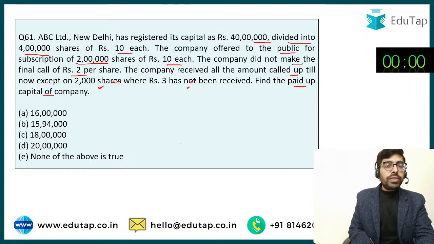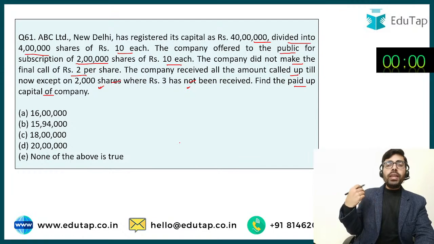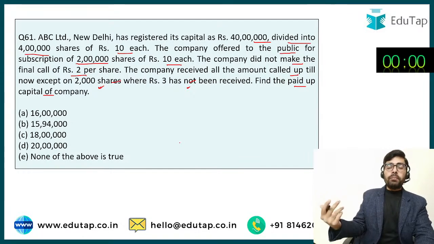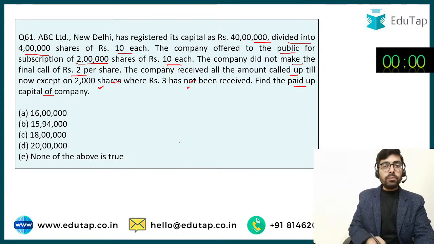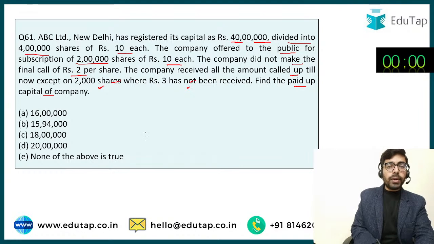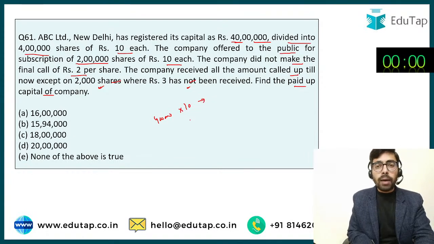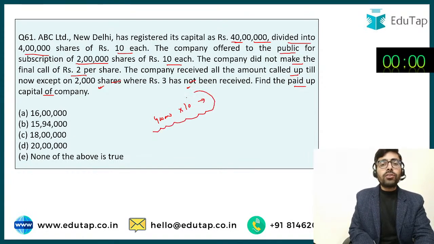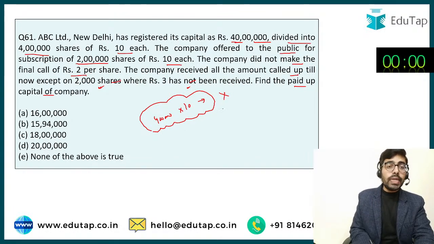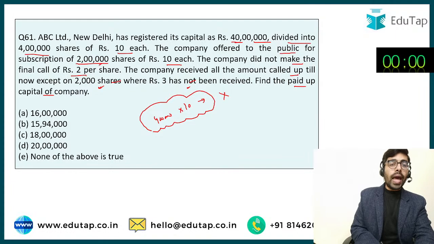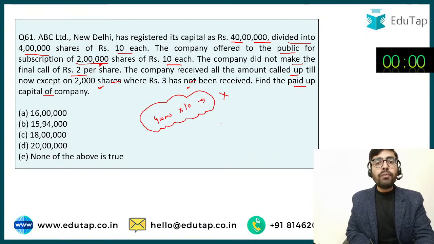Now, if I'm setting up any company, I would be registering my company with a certain amount of capital. This is the amount of capital which my company can raise during its lifetime. So here we are being told this company is registered with rupees 40 lakh of capital. So 4 lakh shares into rupees 10 each. So 40 lakh is the registered capital of the company. But right now the company does not need this 40 lakh. Right now the company only needs subscription on the 2 lakh shares. So the company has come up with an IPO.